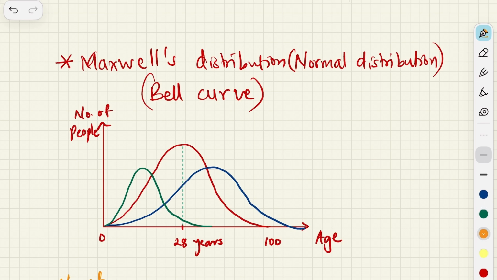that everything is a kind of a bell curve. All the graphs show a bell curve. Okay, so this is basically a representation of statistics.